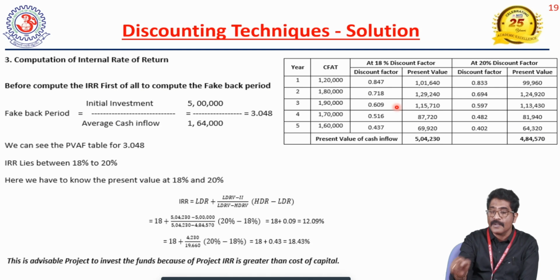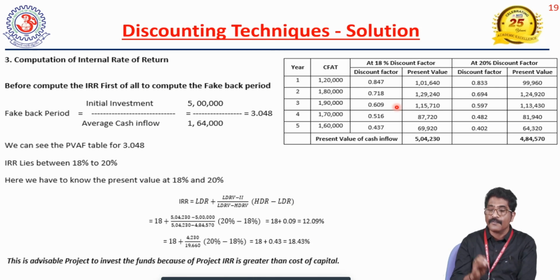One value must be greater than the initial investment, and one value must be lower than the initial investment. Based on that, we can choose the discounting factors. After the payback period 3.0482, the value must be available in the present value annuity factors table. One value must be greater than 3.0482, and one value must be lower than 3.0482. If you take the percentages, then you will see here the present value of cash inflows at 18% discounting factor.